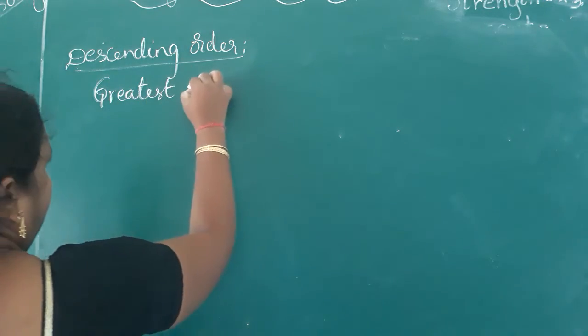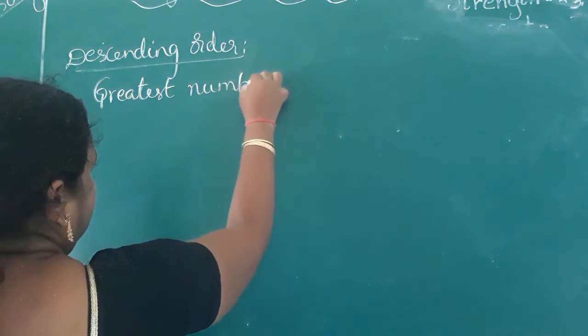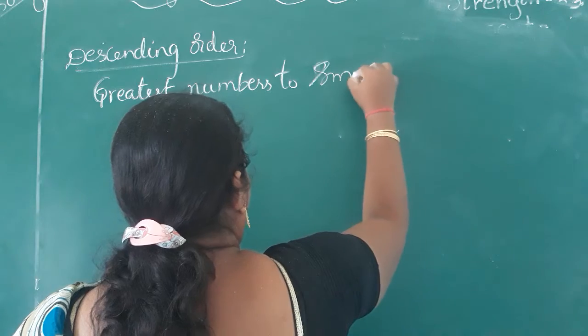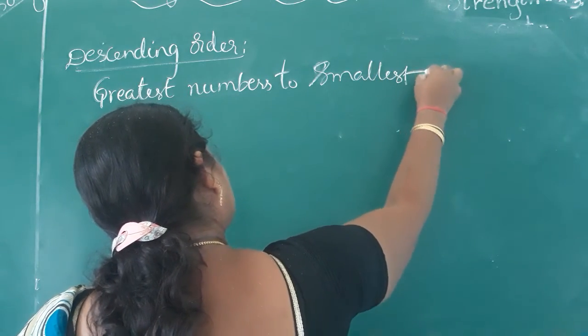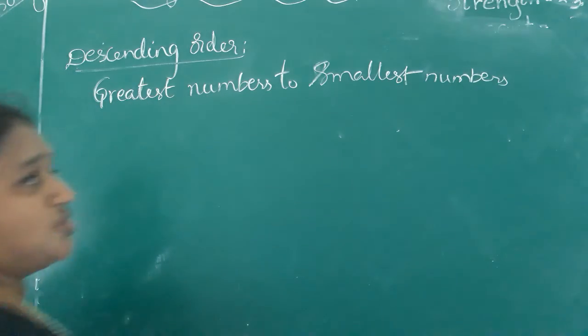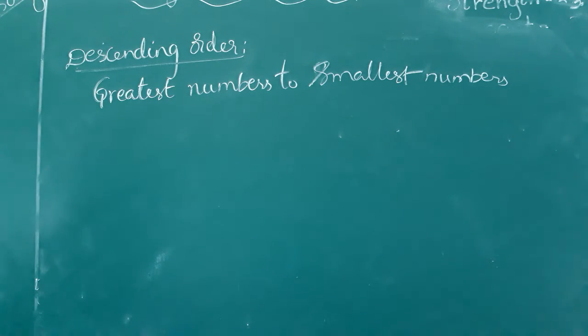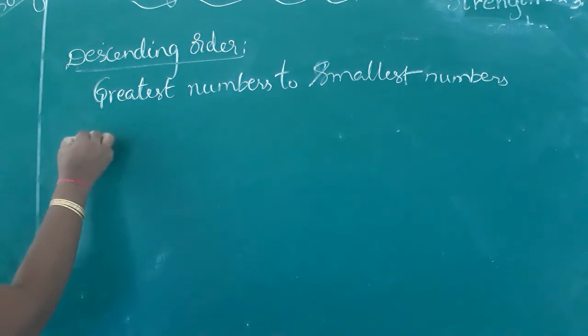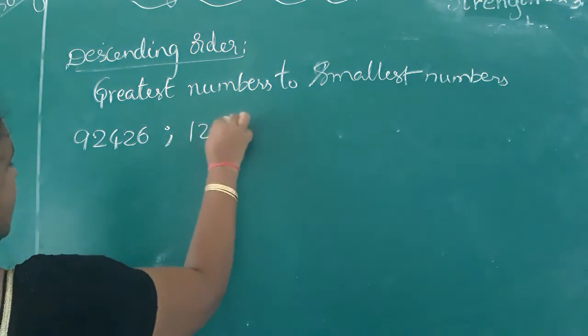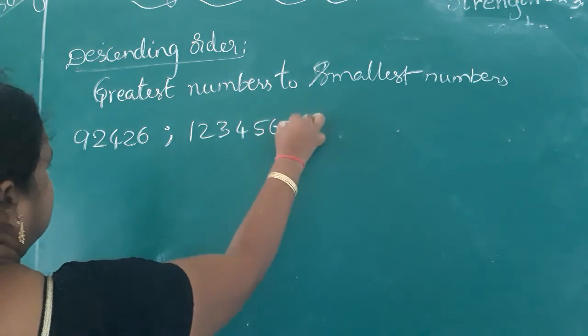Arranging numbers from greatest to smallest numbers, we call it descending order, children. How we will write the descending order of numbers? For example, they give 9, 2, 4, 2, 6.